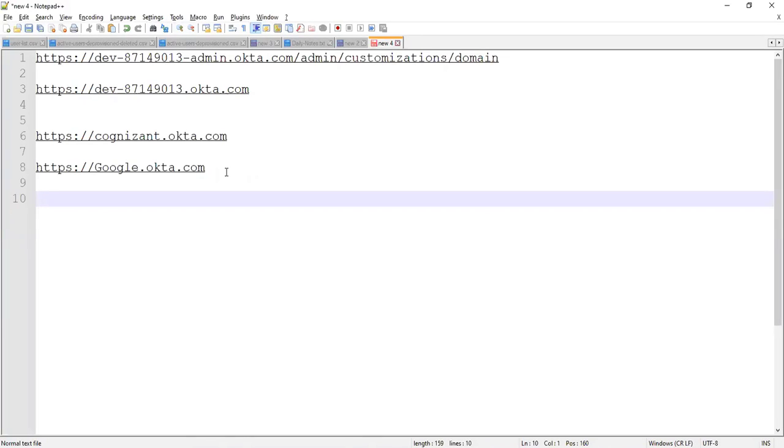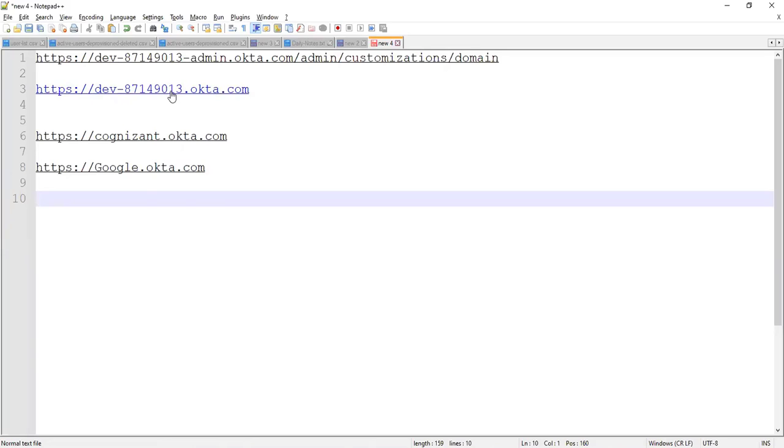That is possible. But the beginning part is what we call your domain. This is what our domain is all about. Okta will always give something like this, always some alphanumeric string, all the time.